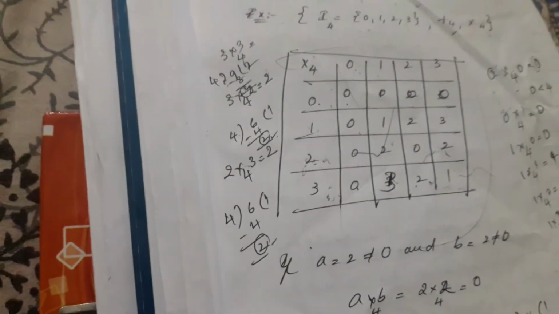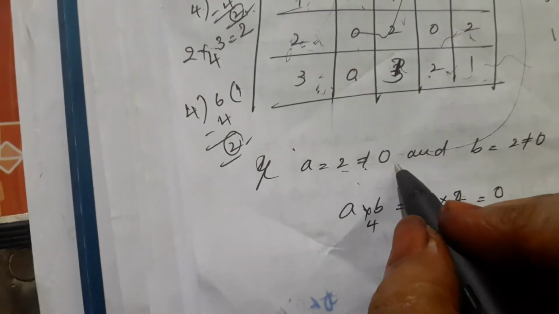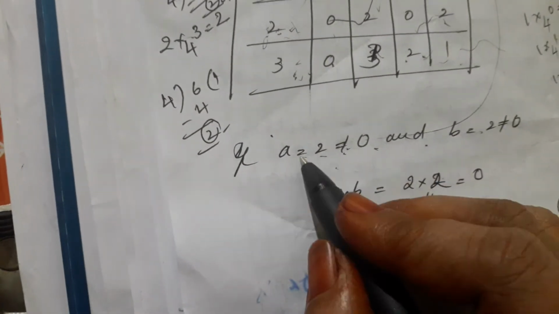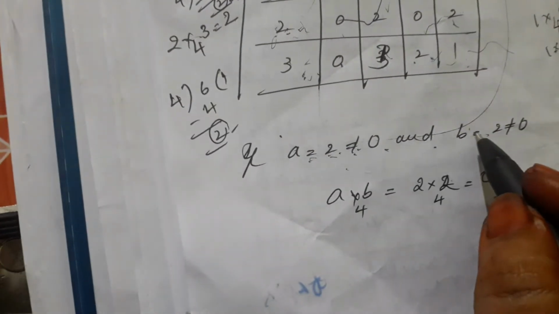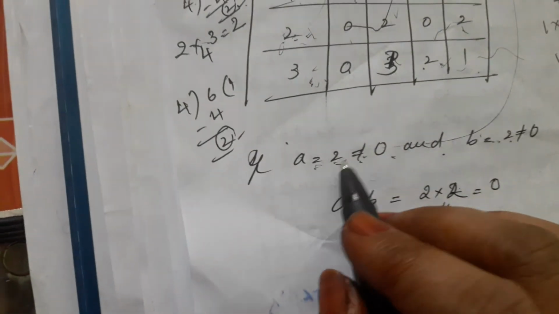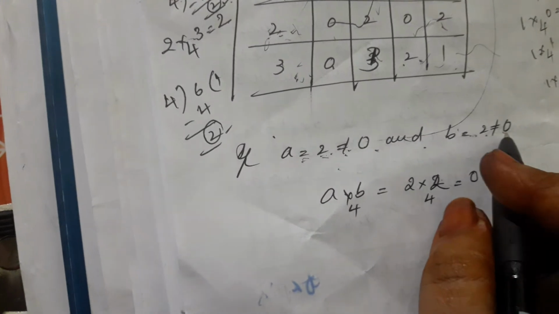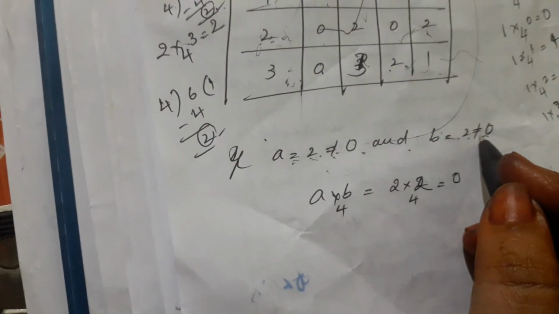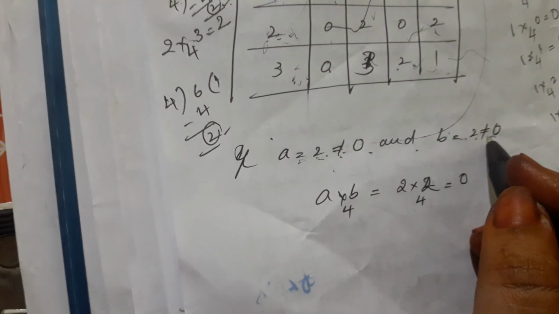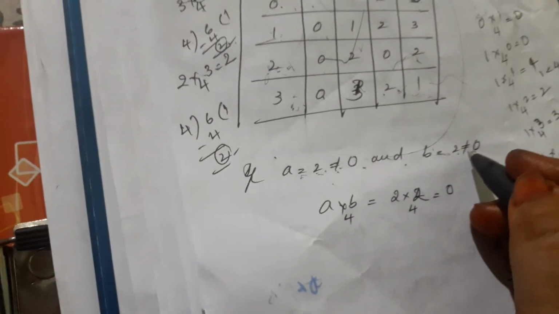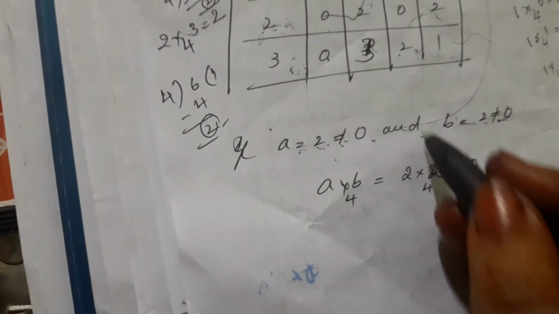That's the table. Okay. For this example, consider a equal to 2, not equal to 0, and b also equal to 2, not equal to 0. By the definition of zero divisors, you have to consider two non-zero elements, but the product of these two elements is equal to 0.